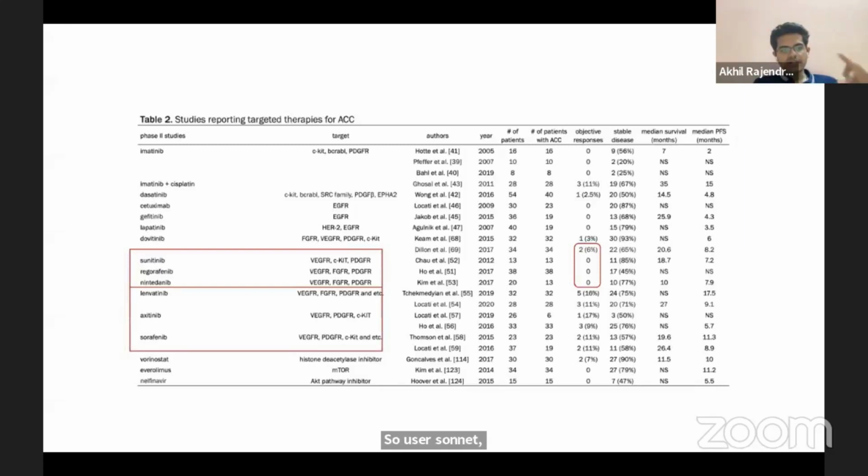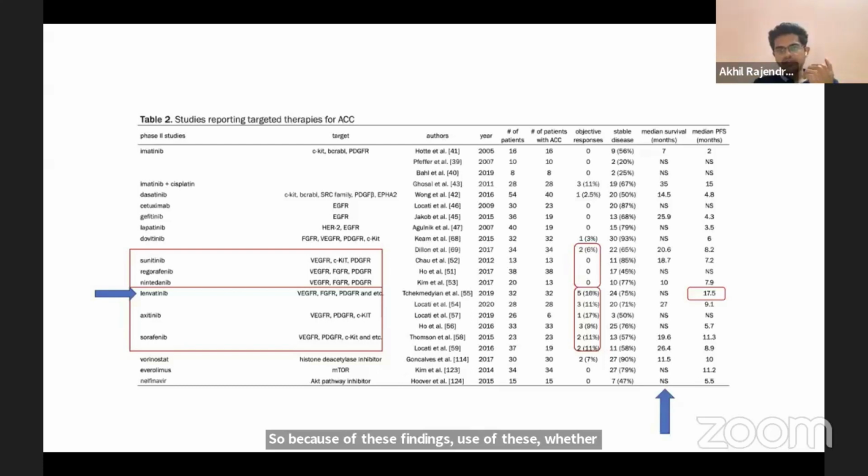But when it came to lenvatinib, axitinib, and sorafenib, the response rates are better. It's reaching between 10 to 15% of the responses. And look at the median PFS. It is 17.5 months with lenvatinib. So because of these findings, use of these VEGF inhibitors, lenvatinib, axitinib, sorafenib, is considered one of the options.